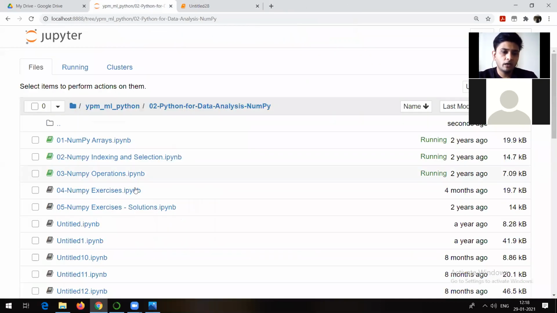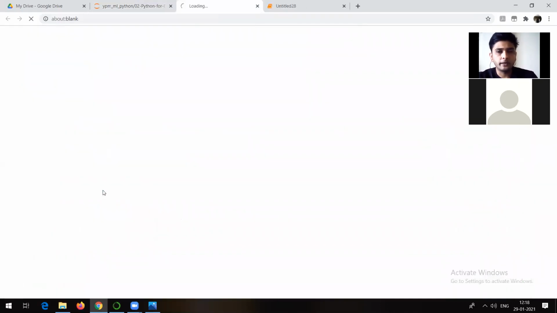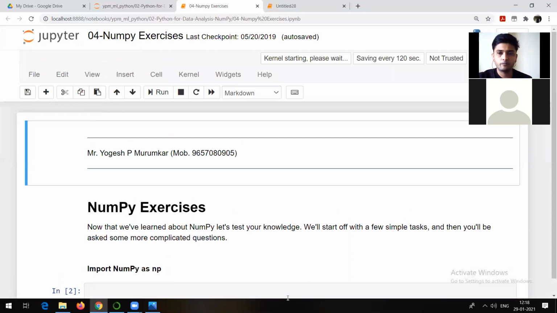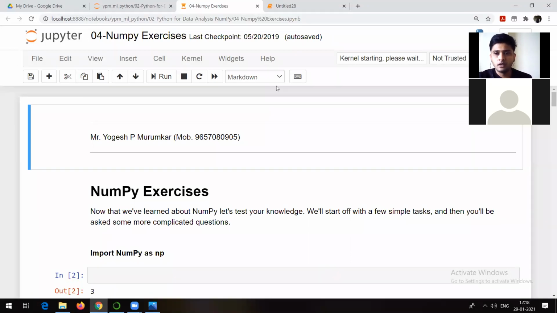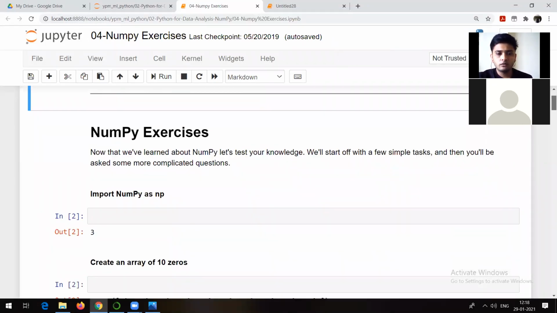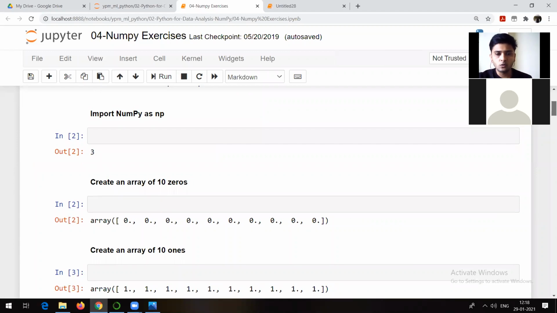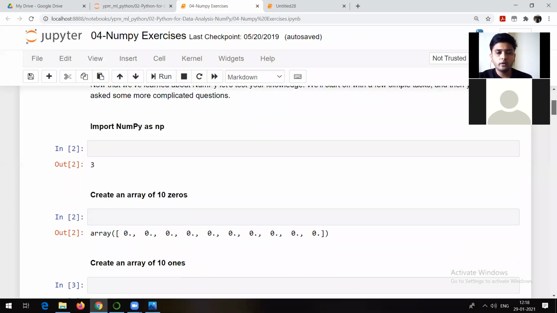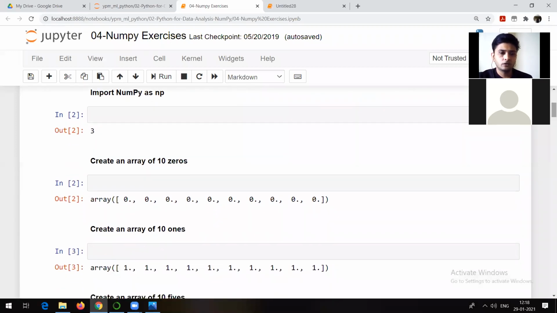Now let me show you an exercise about NumPy. And once we are done with this, then we will move to the next important package, and that is nothing but Pandas. Pandas is going to be very important when we deal with different types of data. That's what we will be discussing. So I hope, as you already have all these notes regarding NumPy, you will try to solve all these things, right? Suppose: create an array of 10 zeros. So what should be done in this case?